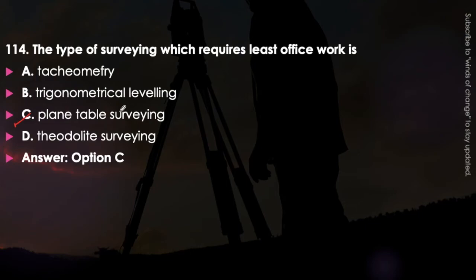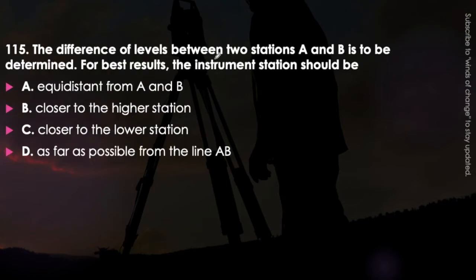the office. Next question. The difference of the levels between two stations A and B is to be determined. For best results, the instrument station should be equidistant from A and B, closer to higher station, closer to lower station, or as far as possible from the line AB. Just think about it. If we have to determine the difference of the levels between the two stations A and B, then where should we set up the instrument station?